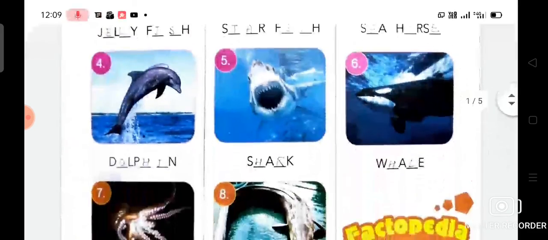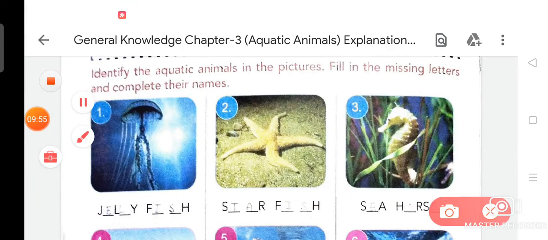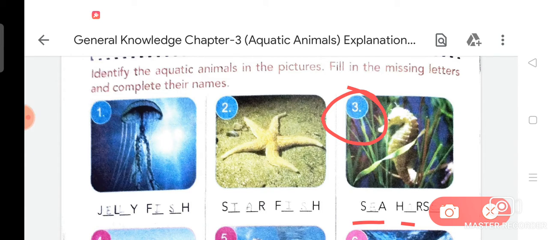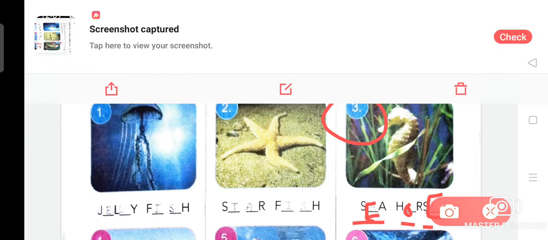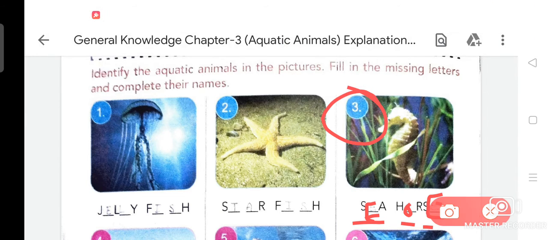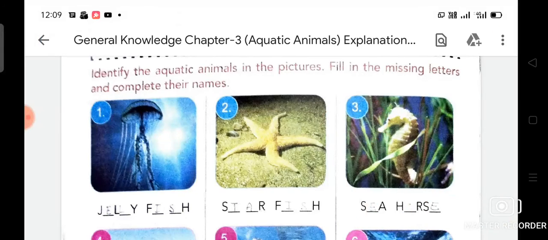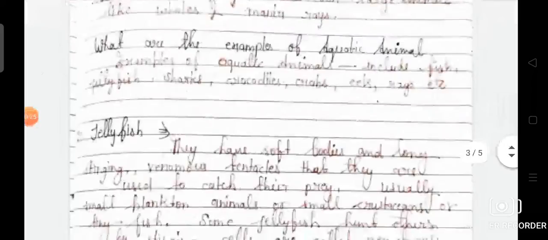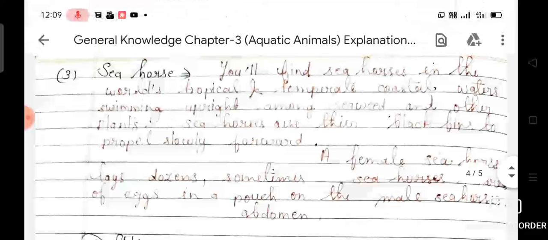So dear student, from your chapter, now we are going to read about seahorse. Number 3, that is S dash A H dash R S dash, S E A H O R S E. Now we are going to read about seahorse. I have some important notes about seahorse.